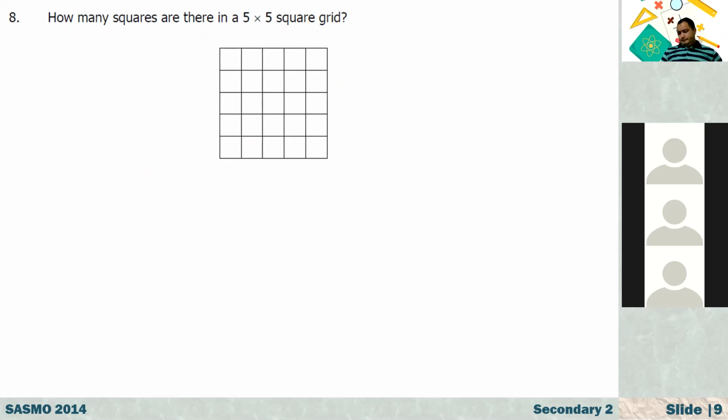It doesn't take much time. It takes time, but not a lot of time. I'm just interested in your method. How would you solve this question?